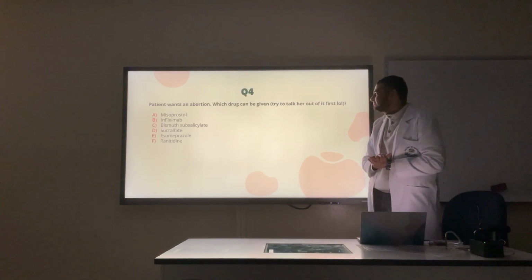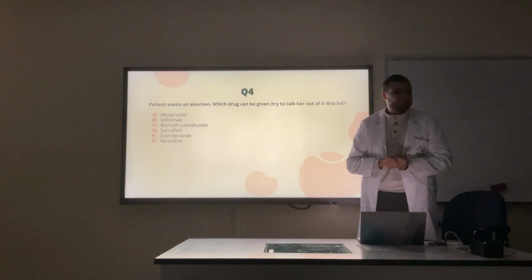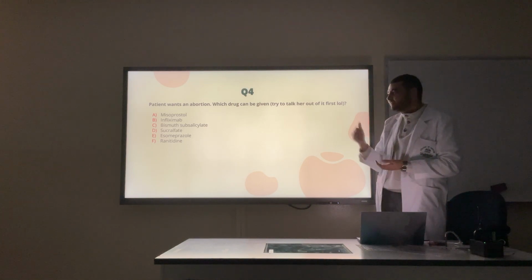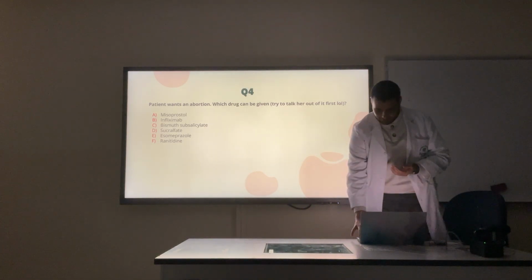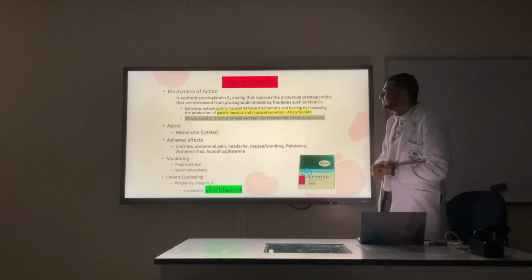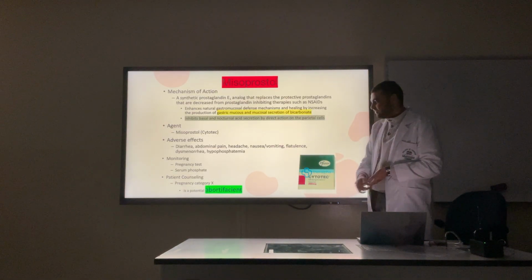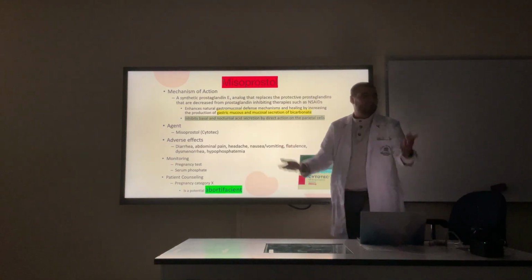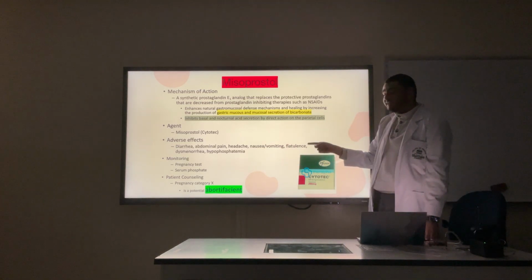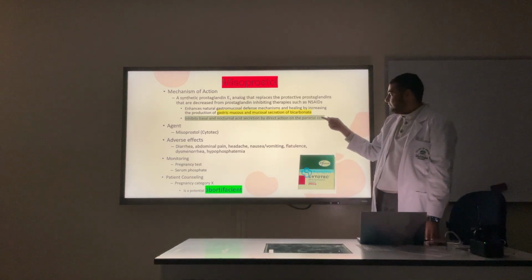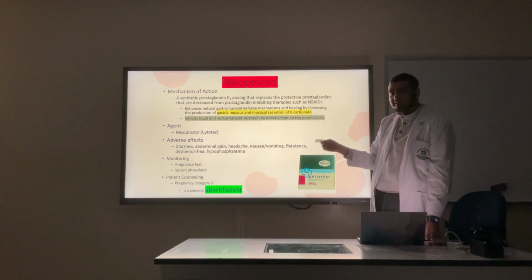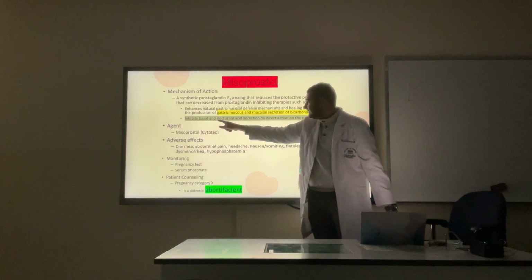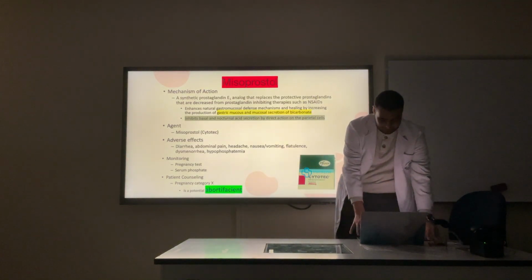Okay, patient wants an abortion. Which drug can be given, but you shouldn't give to her, of course. You all agree it's misoprostol? Maybe you saw the slide I showed before. Misoprostol, that's a really important part. It is an abortifacient, so basically it can cause an abortion. Be careful because of its activity as a PGE1 analog, it can increase uterine contractions. That's why we need to be careful. This is also an important part: it inhibits basal and nocturnal acid secretion. Keep that in mind.